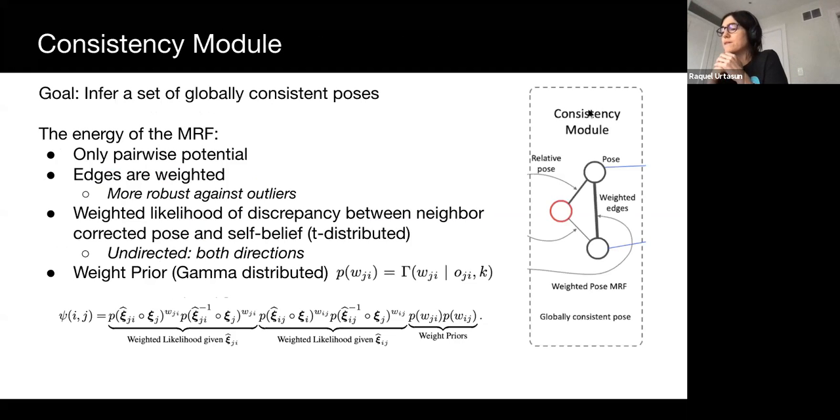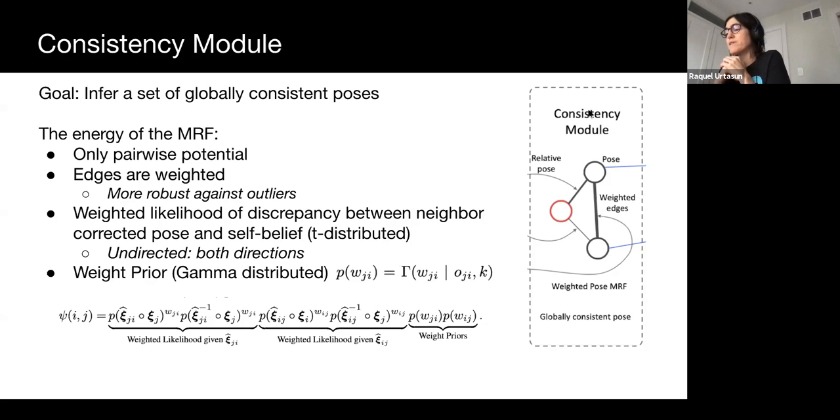We describe here the consistency model in detail. Pairwise correction can result in inconsistent poses whenever there is a loop in the neighboring graph. In our CRF energy formulation, there are only edge potentials, and the edges are weighted to achieve robustness against outliers.